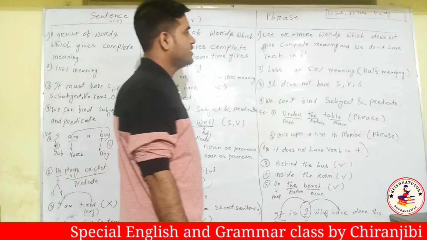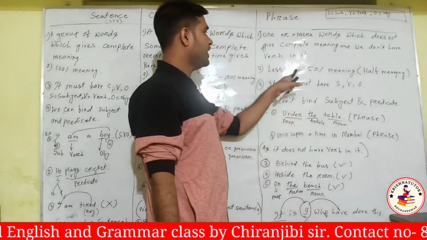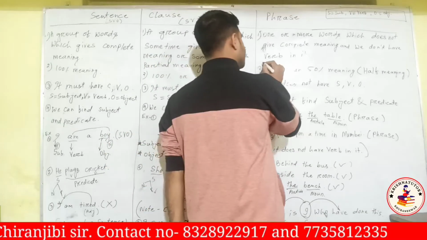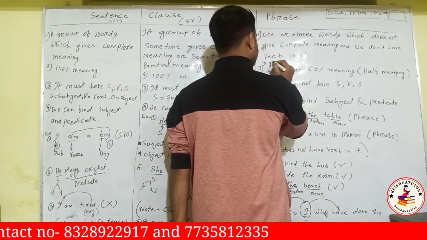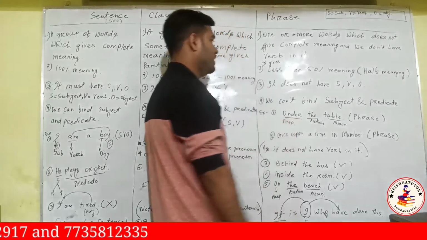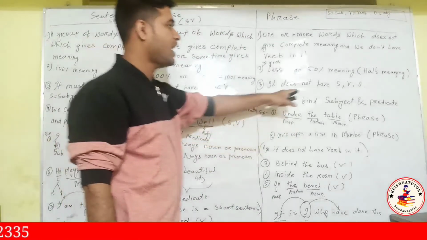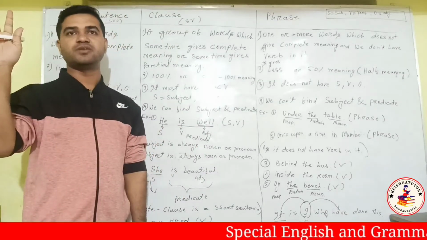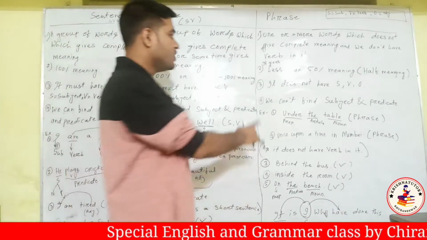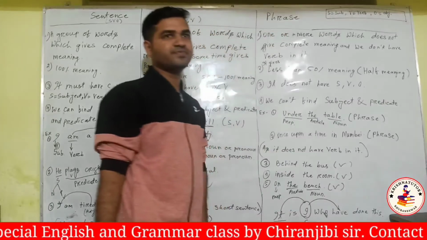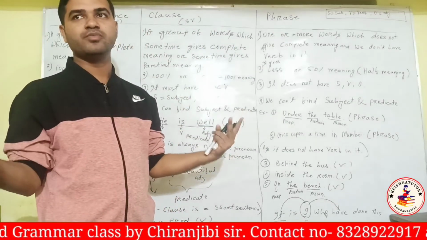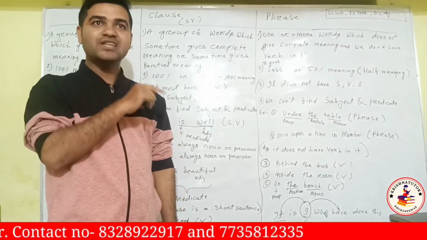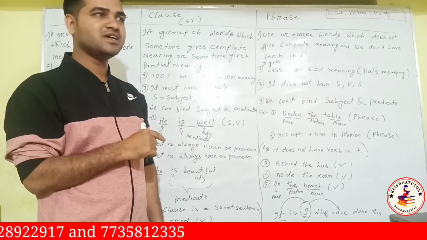A phrase gives less than 50% meaning. It does not have subject, verb, object, nothing. A phrase does not have subject, verb, object. We cannot find subject and predicate either, because it does not have a subject and verb. For a predicate we need to have a verb. A predicate starts from a verb. Why don't you understand?